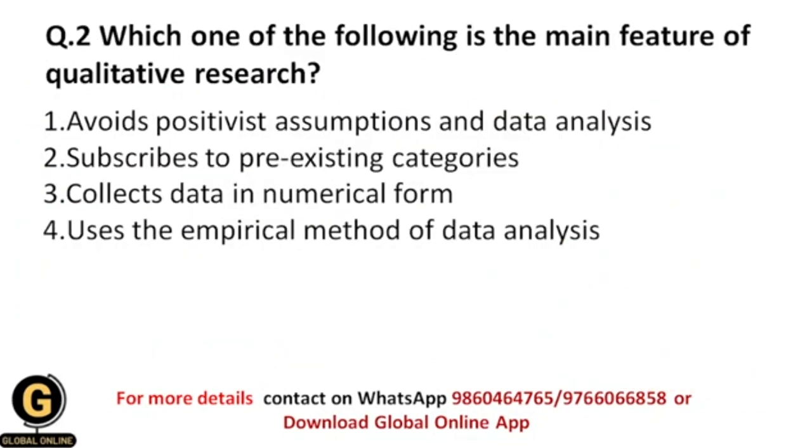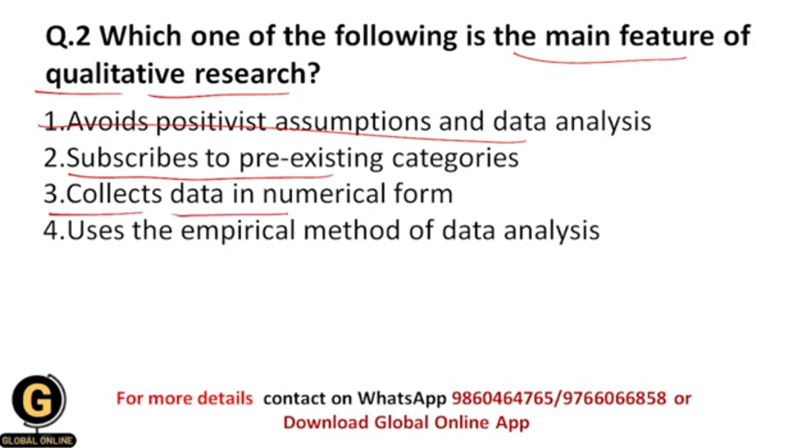Okay, next is, which one of the following is the main feature of qualitative research? Whether it avoids positivist assumptions and data analysis, or subscribes to pre-existing categories, or collects data in numerical form, or uses the empirical method of data analysis.